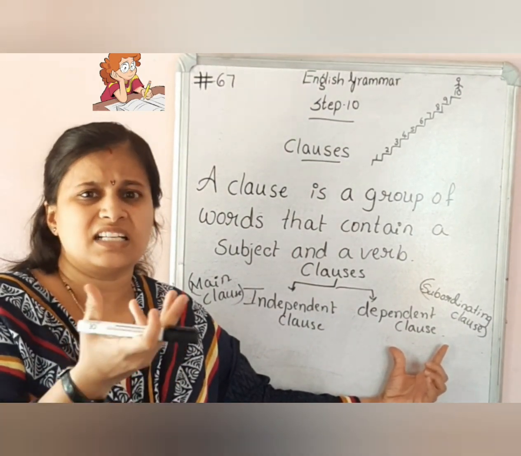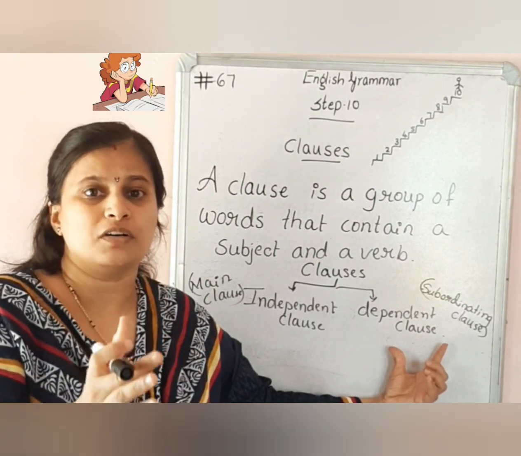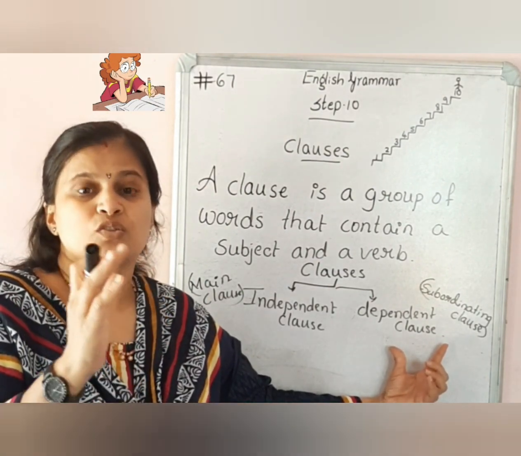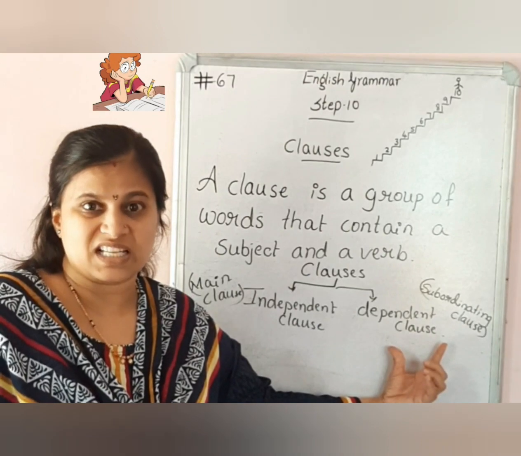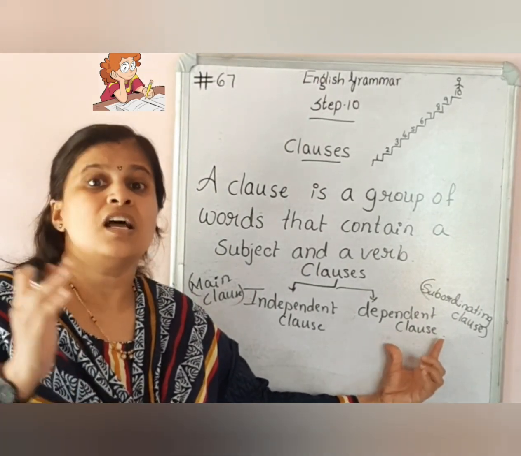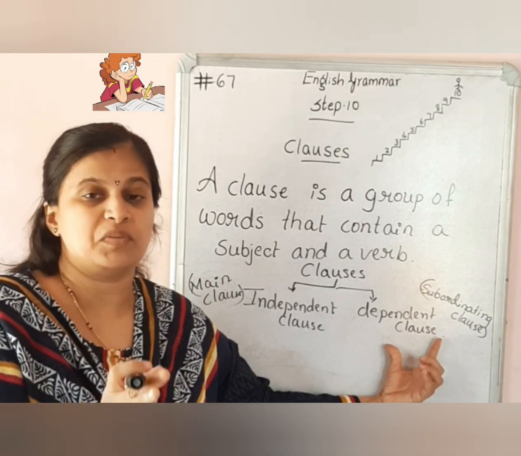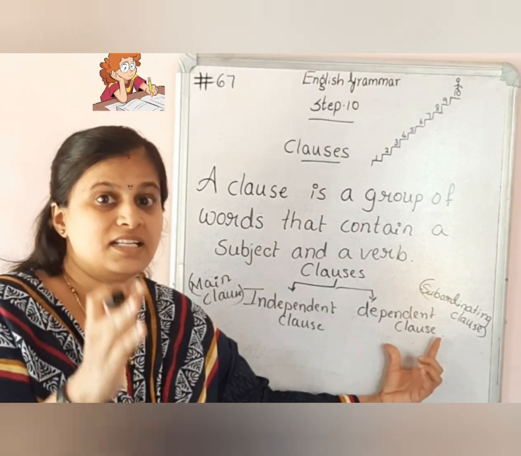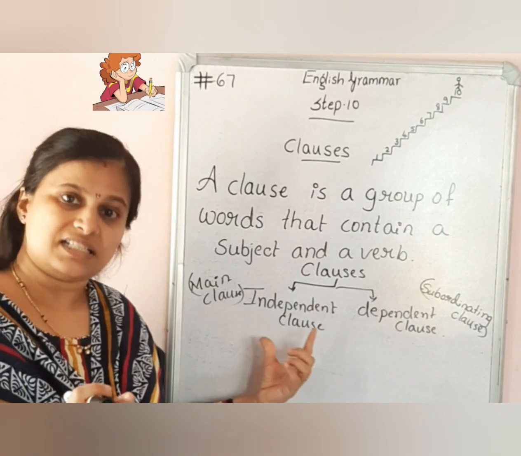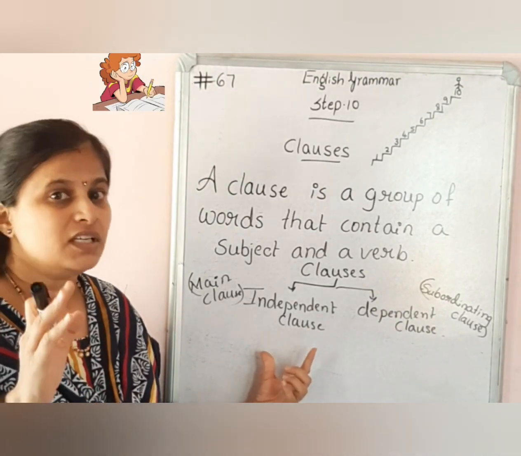You can say this is a supporting part of a sentence. It cannot make complete sense on its own, whereas an independent clause can.